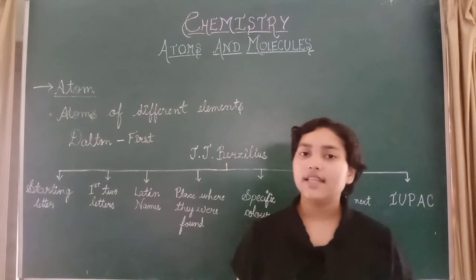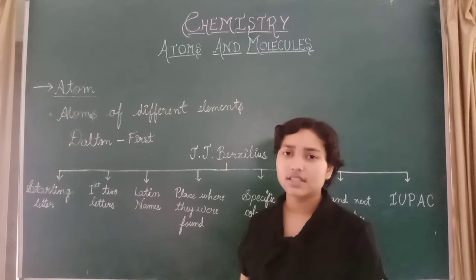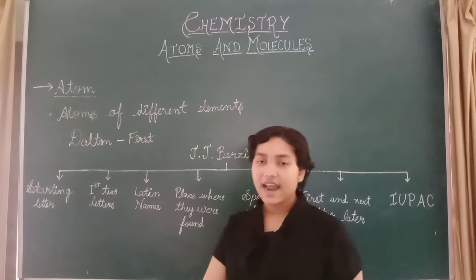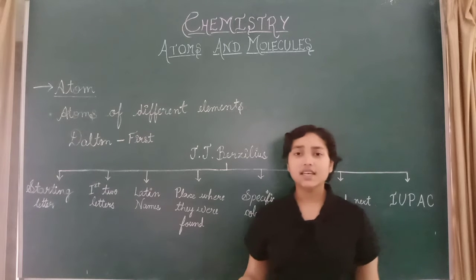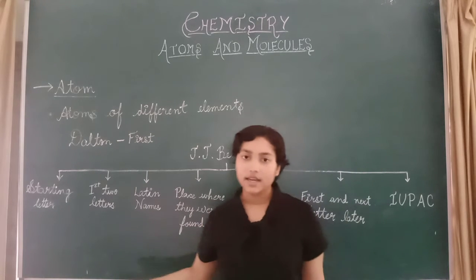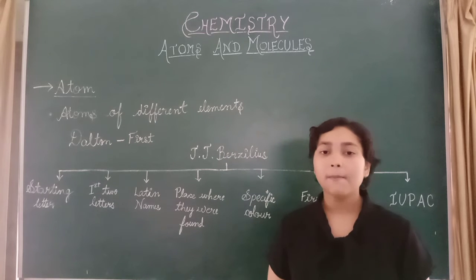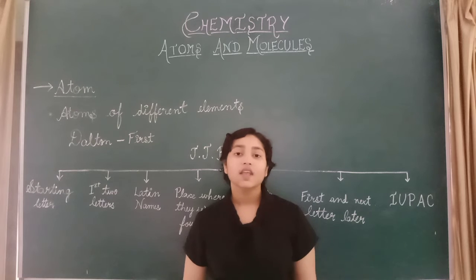J.J. Berzelius thought that it is not easy to memorize different symbols from the first 2 letters or the starting letter, because many elements start with the same letter. So he used the Latin names. For example, sodium is Na, for natrium, its Latin name.